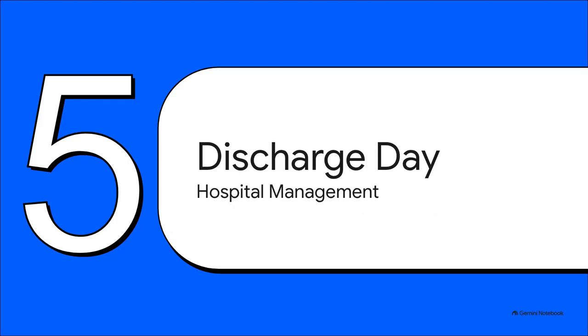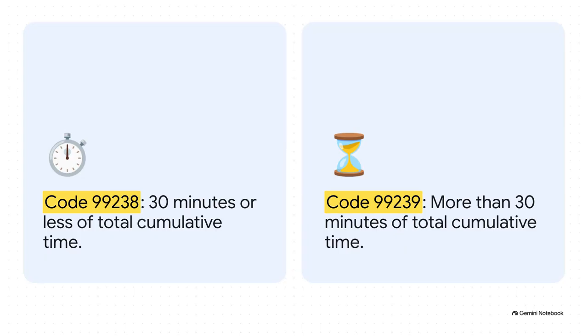Next up, Section 5, Hospital Discharge Day Management. This is for the end of a standard multi-day stay, when the patient leaves on a date subsequent to their admission. Now, unlike the initial and subsequent codes that give you that MDM or time option, discharge codes are strictly time-based. No MDM track here, it's actually super simple. 30 minutes or less, bill 99238. More than 30 minutes, bill 99239.